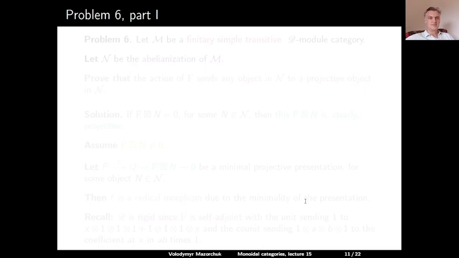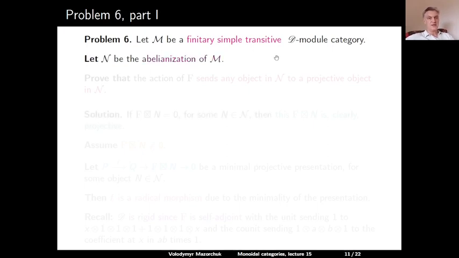Problem 6. Let M be a finitary simple transitive D-module category. So our category curly D here, this is a category of projective bimodules over the dual numbers. Let N be the abelianization of M. Prove that the action of F, this is the projective bimodule over the dual numbers, sends any object in N to a projective object in N.